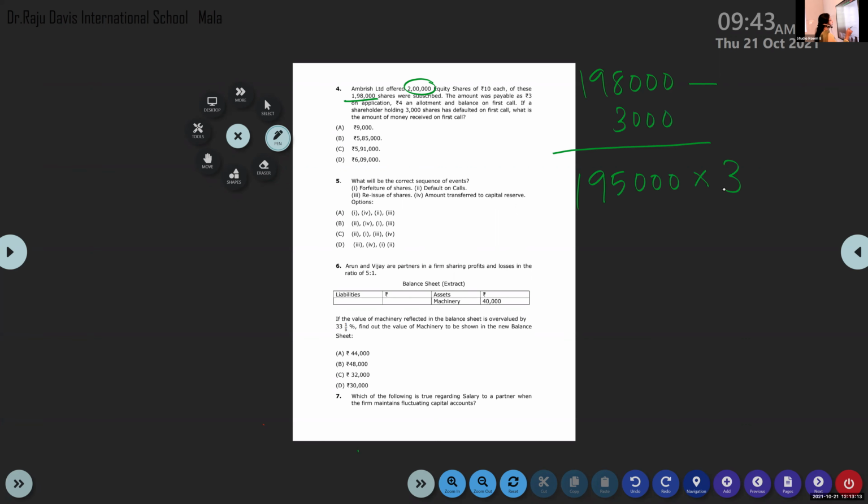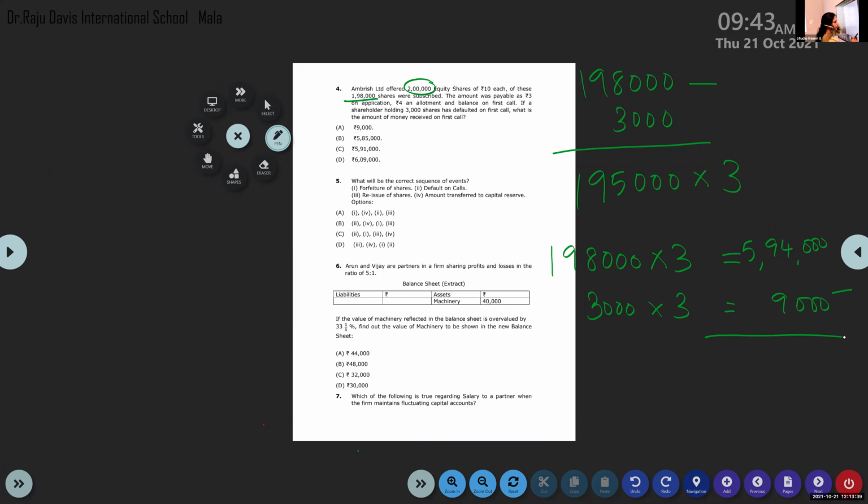Or you can do as Tomlin said: 1,98,000 into 3. How much? 5,94,000. Then default is made, 3,000 into 3, so 9,000.